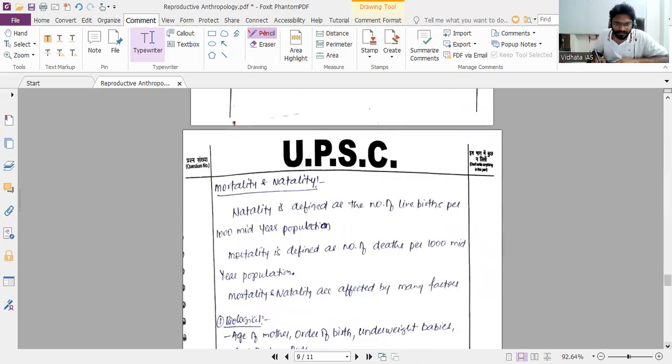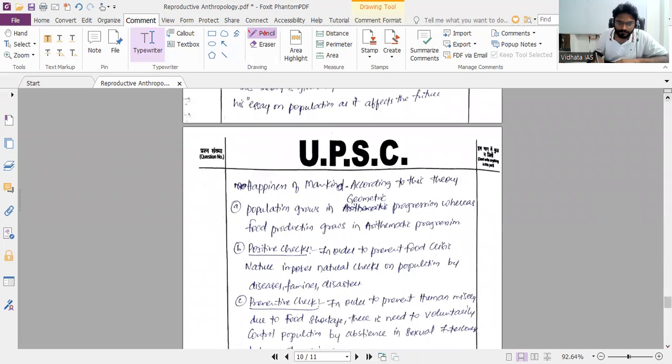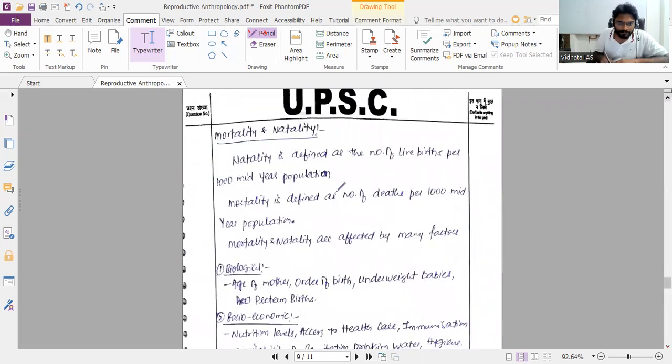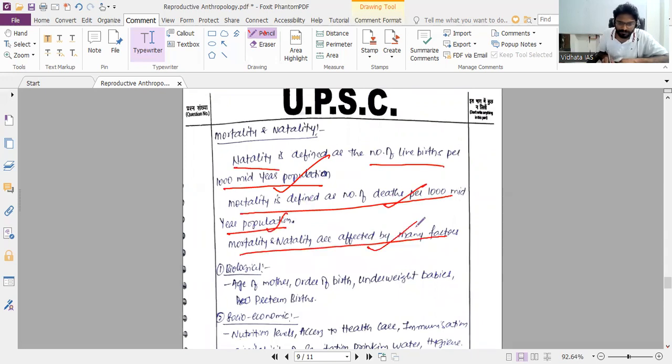So, mortality and natality. Natality is defined as the number of live births per 100 million population. Mortality is defined as the number of deaths per 100 million population. Mortality is also affected by many factors.